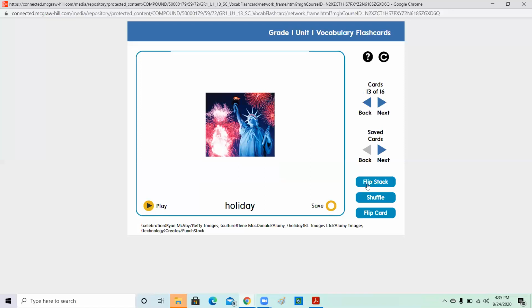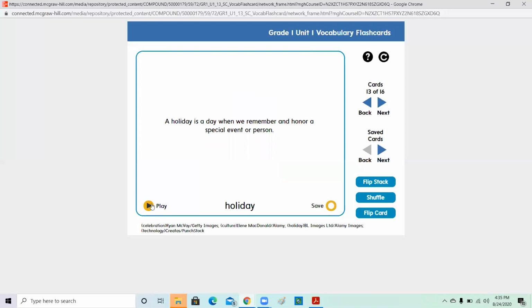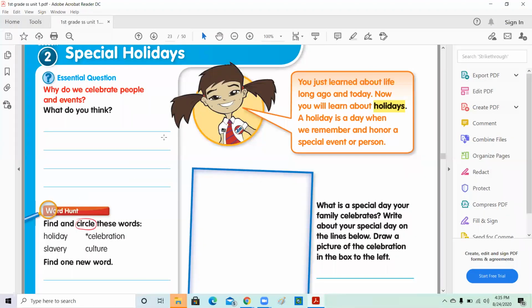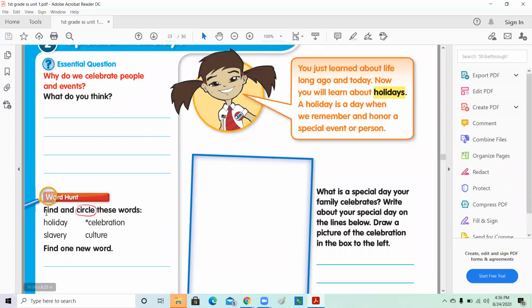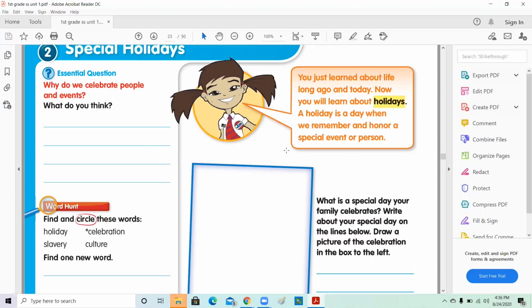Holiday. A holiday is a day when we remember and honor a special event or person. All right, so let's go back to our book and see what we have to do for page 24. So here are the words. Find and circle these words: holidays, celebrations, slavery, and culture. So when you see the words in your page, you circle it. Find one new word. So probably there will be one new word that we did not have in our word hunting.